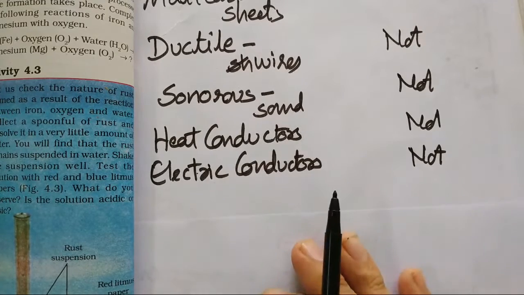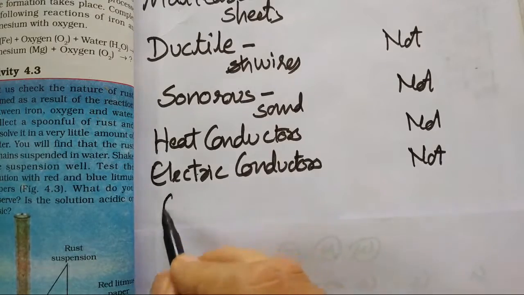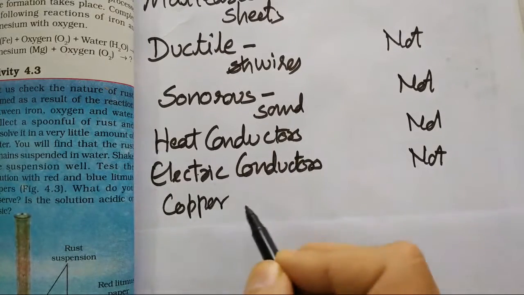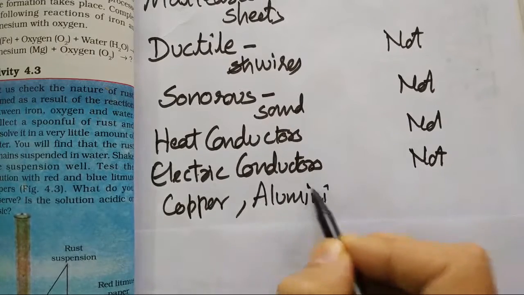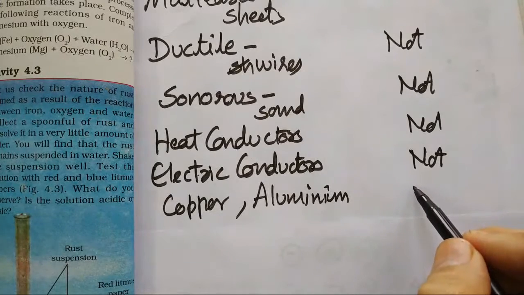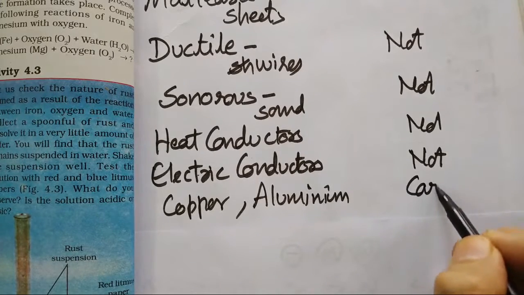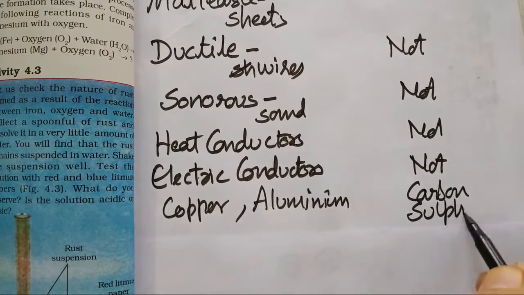Now what are examples of metals? Examples of metals are copper and aluminium. These two you can write. Here, for non-metals, you can write carbon or sulfur.